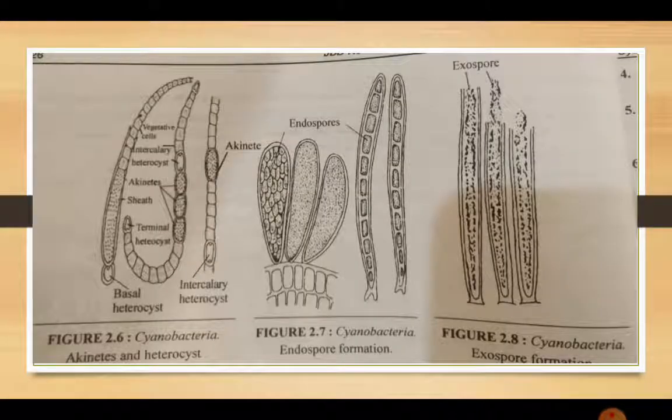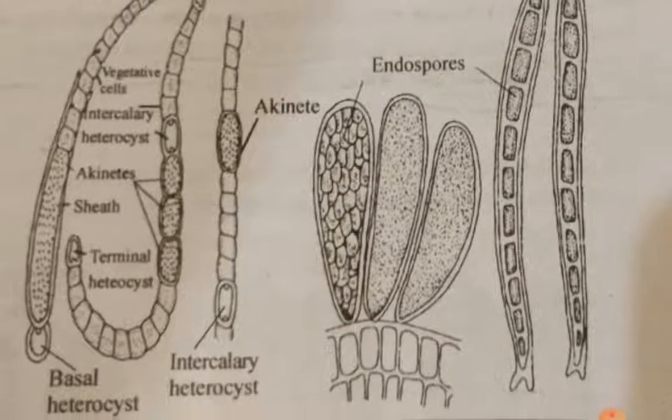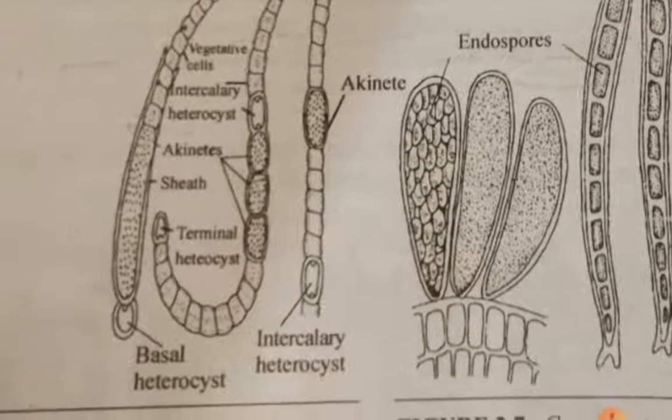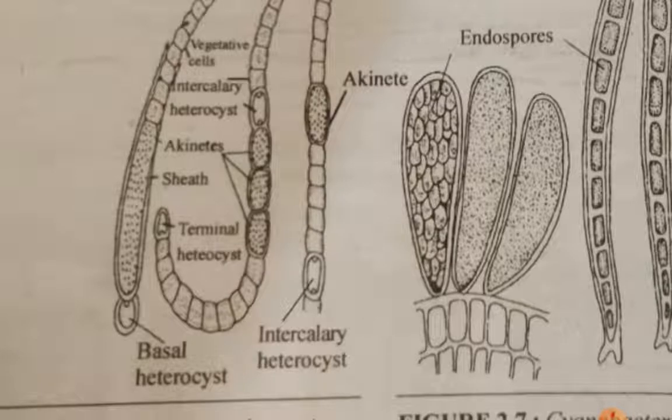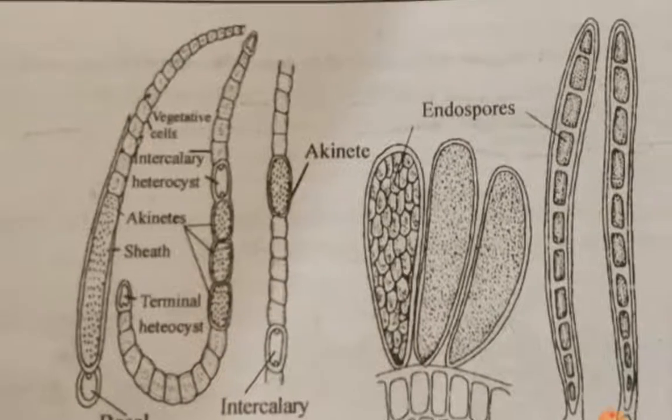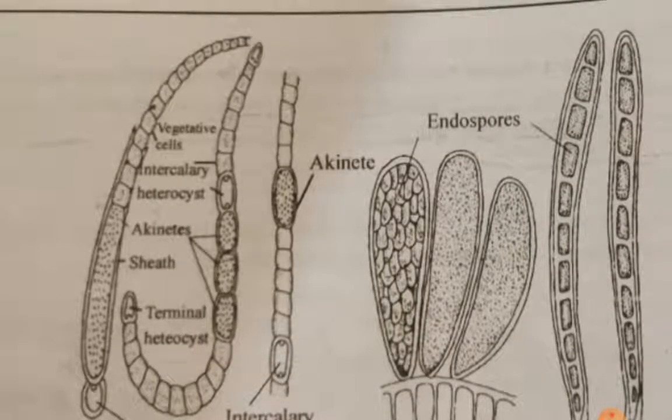This is another diagram in which different kinds of asexual reproduction processes are shown. First of all, akinetes and heterocysts. As can be seen in this diagram, these are the akinete cells which are formed during unfavorable conditions. This is the heterocyst and this is the terminal cell. This is a basal heterocyst. Heterocyst is also present in the basal position. All other cells are vegetative cells.